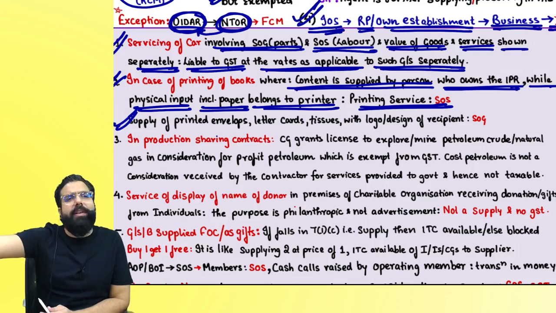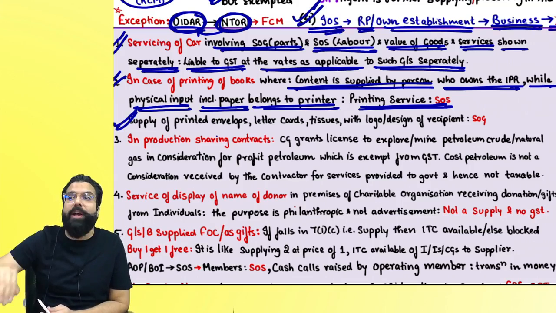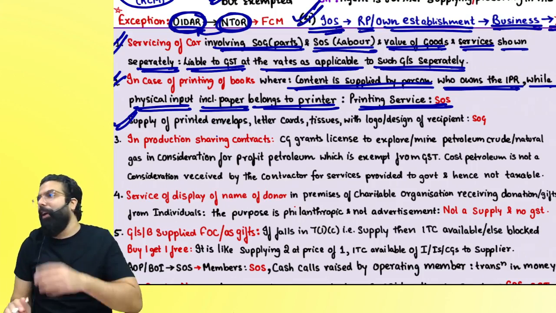But just do one thing: put my logo on it and give it to me. You are primarily, principally, giving me a supply of goods. Logo printing is just ancillary, and hence the whole contract becomes a supply of goods contract. Are we clear till here?